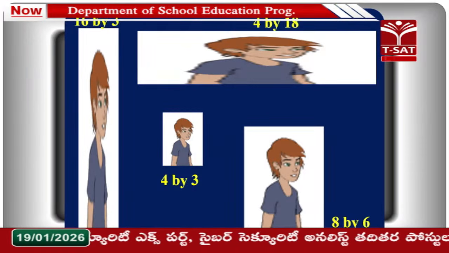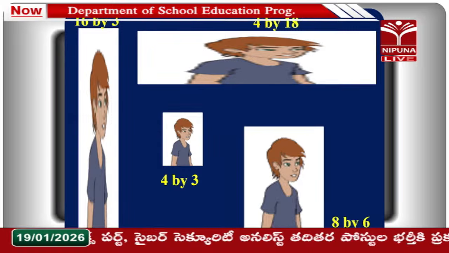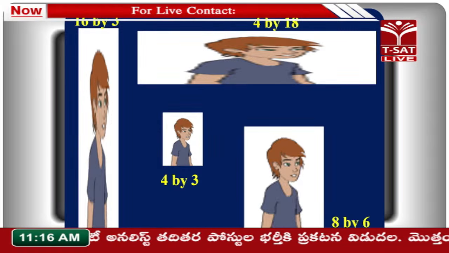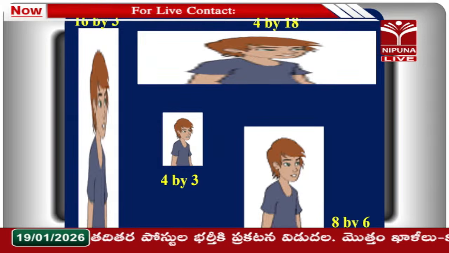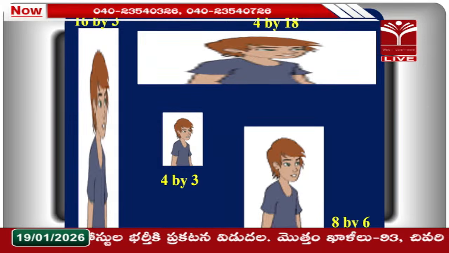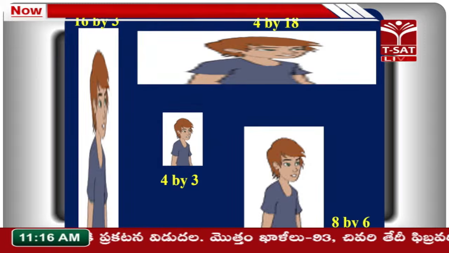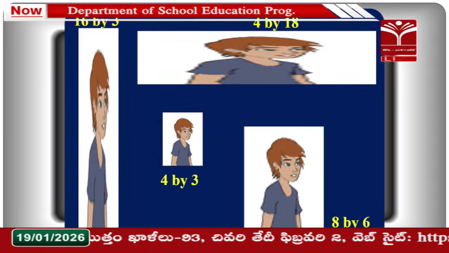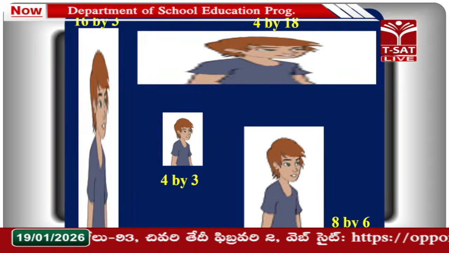Before that, sir, before the slide. If you look, you are observing the images. One is 16 by 3 and one is 4 by 18. The 16 by 3 is a rectangle, and 4 by 18 is also a rectangle, but are both similar or not? Whenever we see the figure image, we can see that those are not similar.